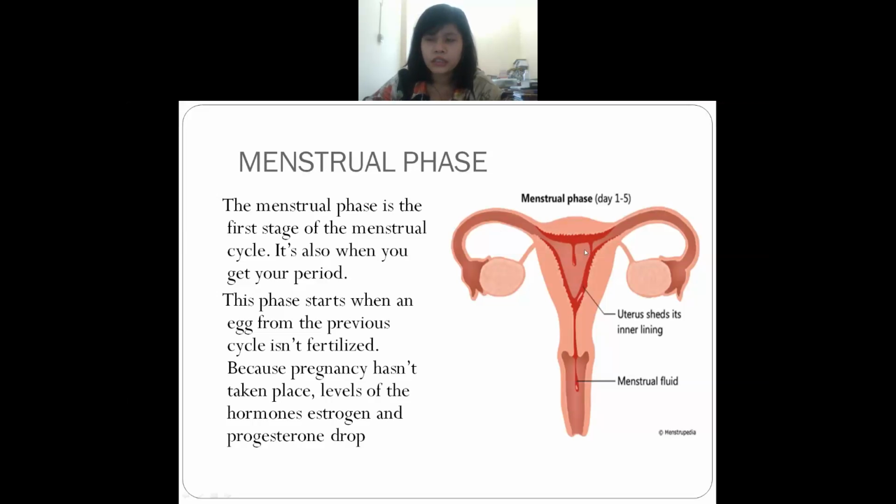And in this menstrual phase, what happens? Hormones like estrogen and progesterone drop. Understand? They drop. And after that, blood, then mucus, then tissues, all these things come out. Understand? They come out. Okay. Are you clear about the menstrual phase?